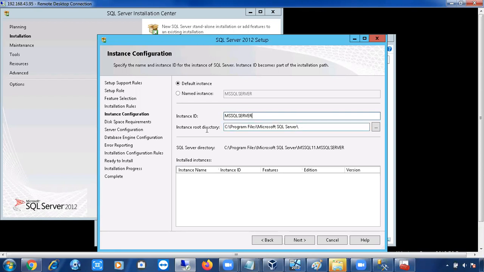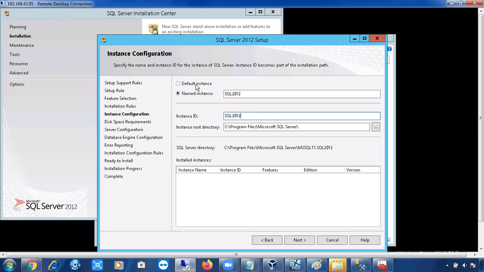In this location, this folder will be created. In this folder, all the supporting files will be there. So make sure you don't change this instance ID. If you give a different name, see here I am giving SQL 2012. If I click here, automatically it will be changed to SQL 2012. If I have SQL 2012 and SQL 2014 on the same machine and you change this folder to 2014, then if any errors come up in 2012, in which folder will the DBA check? So that's why don't change the folders, keep it as it is.